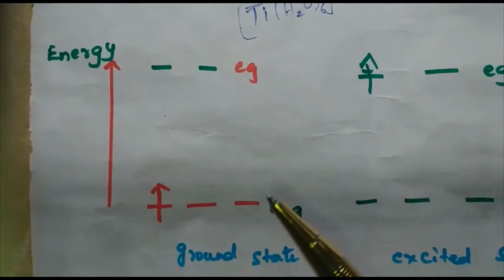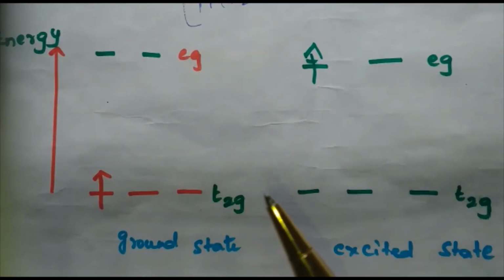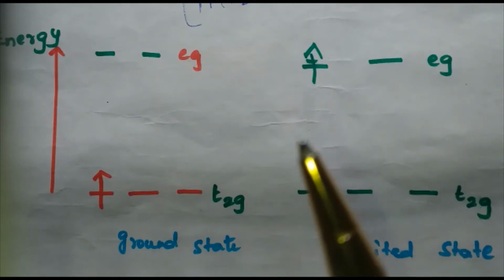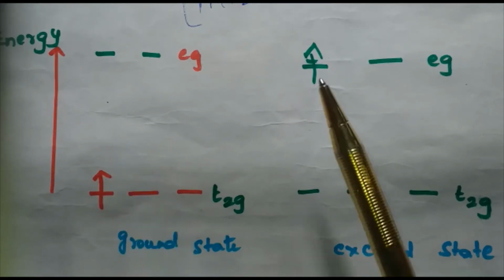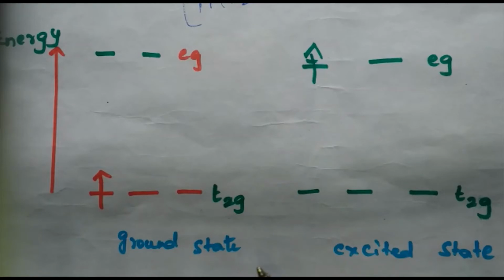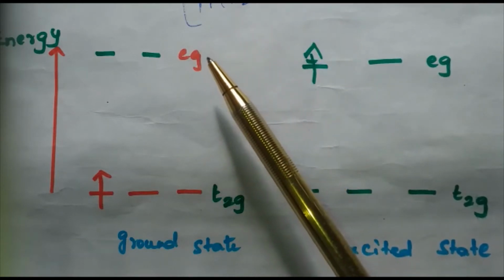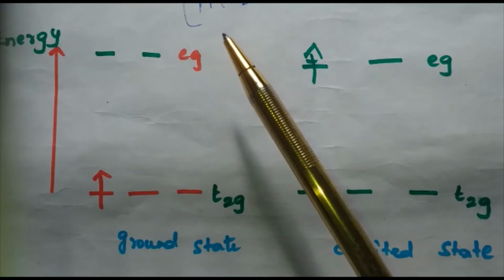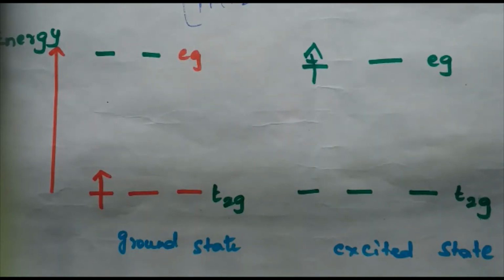So here, if you see the electronic configuration, we can write the configuration of this complex as only one electron in the d orbital. So that will occupy the t2g level in the ground state of the complex. The next highest state available for the electron is the eg level. If light corresponding to the energy of the blue-green region is absorbed by the complex, it would excite the electron from the t2g level to the eg level.